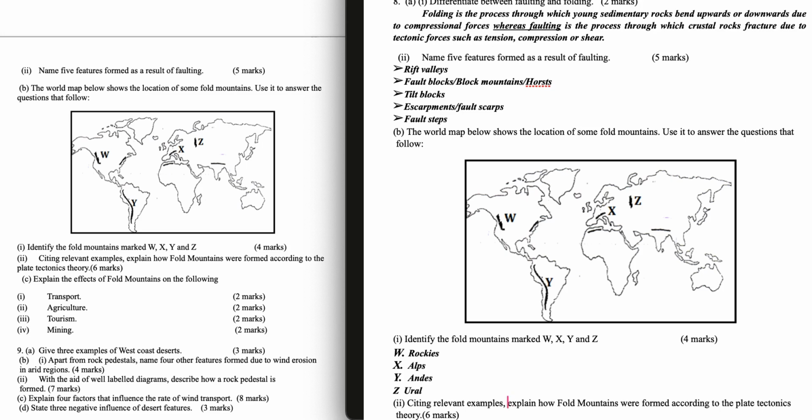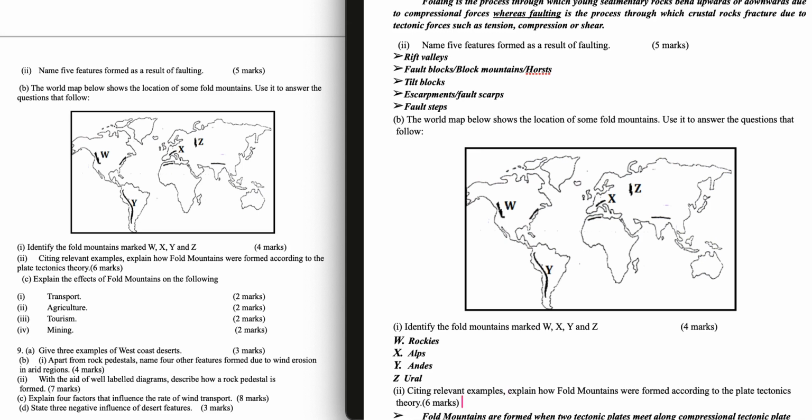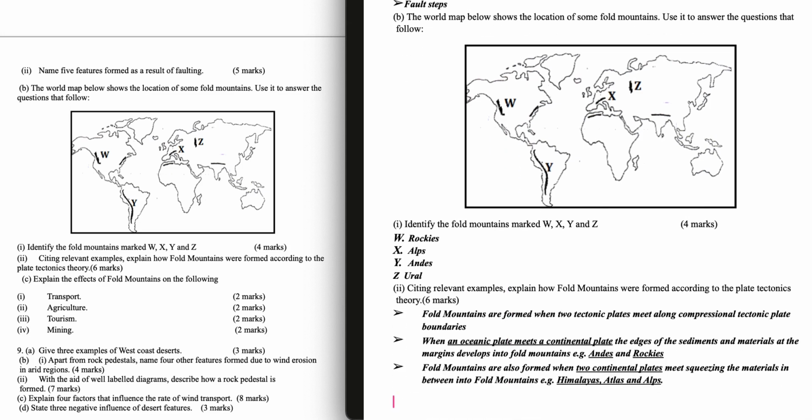Question 8b2. Citing relevant examples, explain how fault mountains were formed according to the plate tectonics theory. Fault mountains are formed when two tectonic plates meet along compressional tectonic plate boundaries. When an oceanic plate meets a continental plate, the edges of the sediments and materials at the margins develop into fault mountains. For example, the Andes and the Rockies.